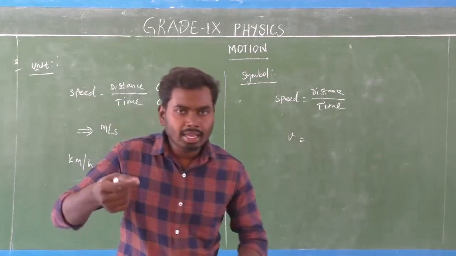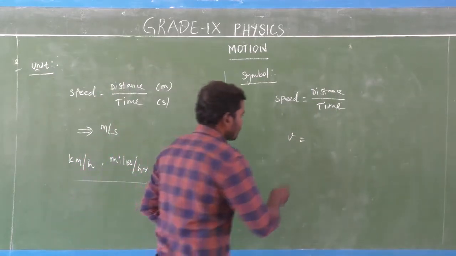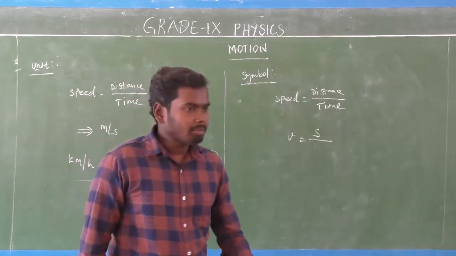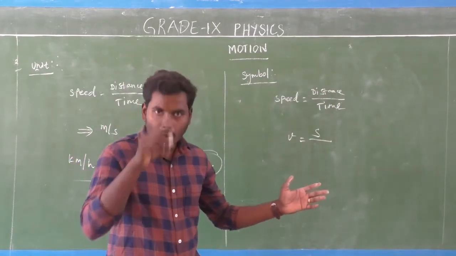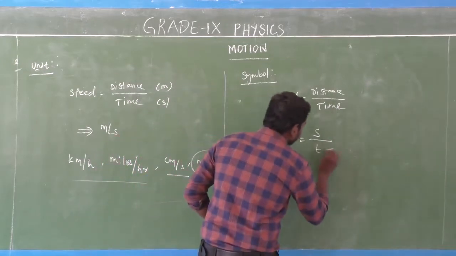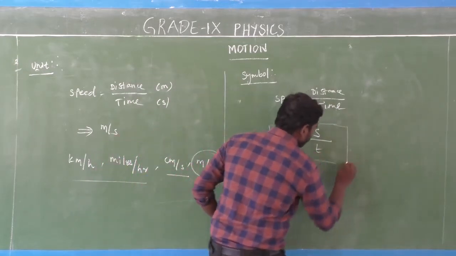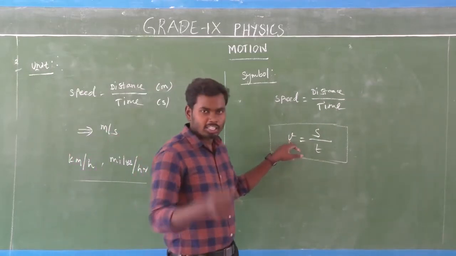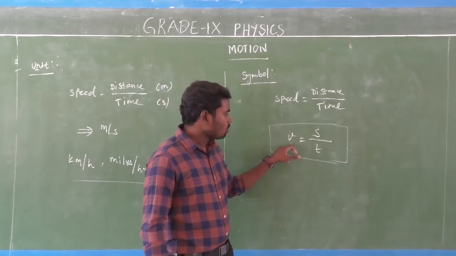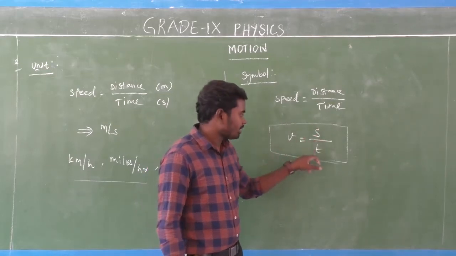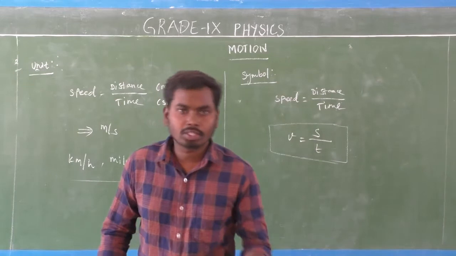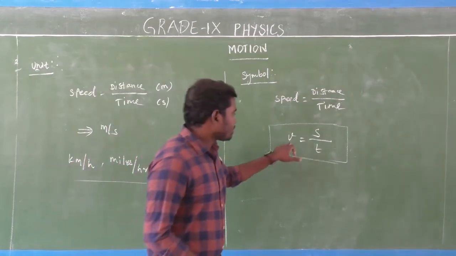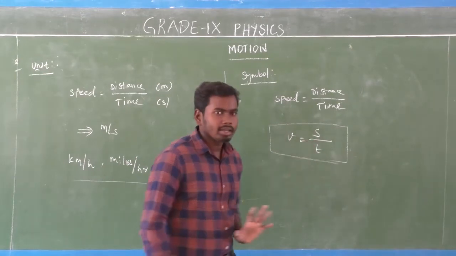The distance is denoted by the symbol small s. As usual, time is denoted by the letter small t. So speed, denoted by the letter small v, is equal to s divided by t. That is the symbol of speed: v equals s by t.